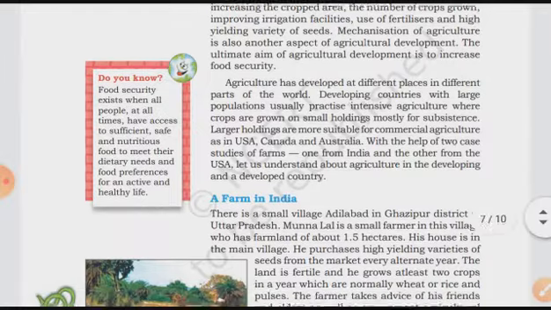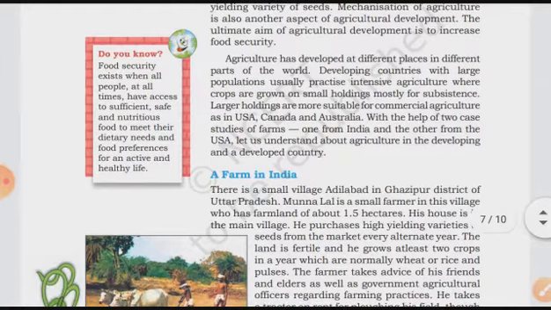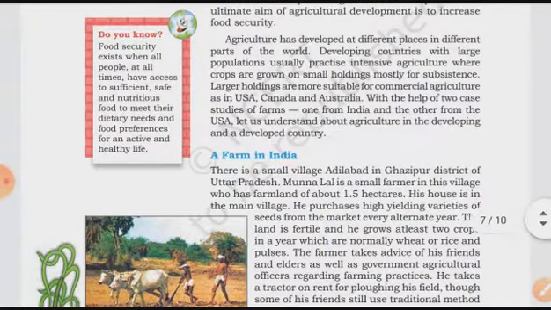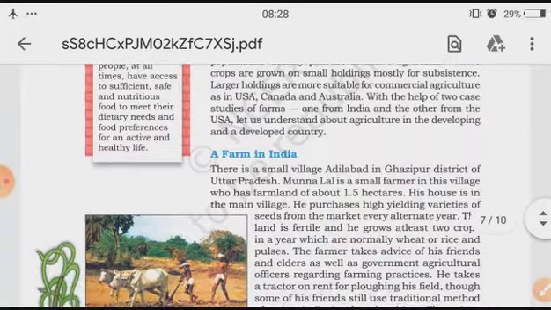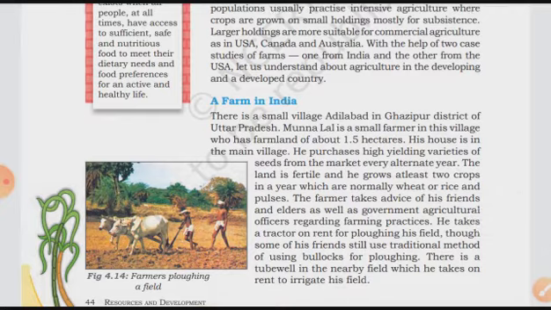The ultimate aim of agricultural development is to increase food security. Okay, food security means everyone should get the food. Okay, in the box on the left side, if you see, food security exists when all people at all times have access to sufficient, safe and nutritious food to meet their dietary needs and food preferences for an active and healthy life.